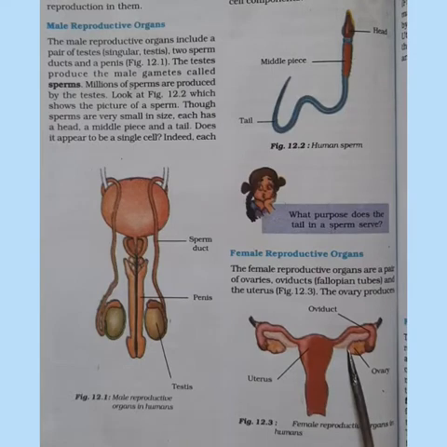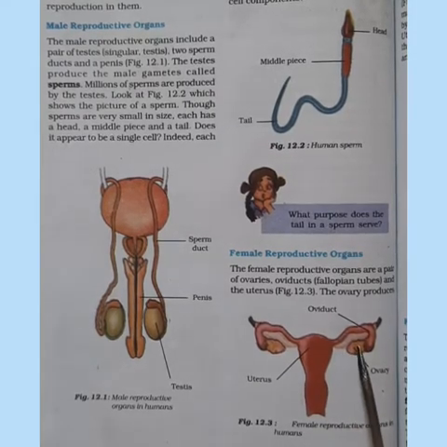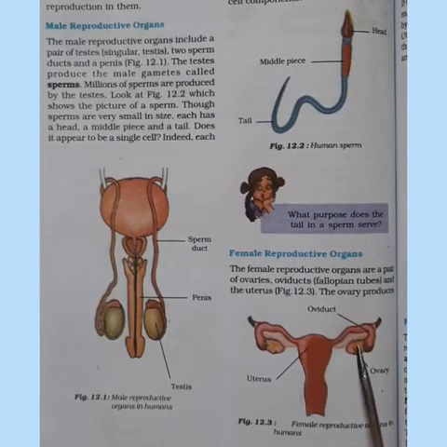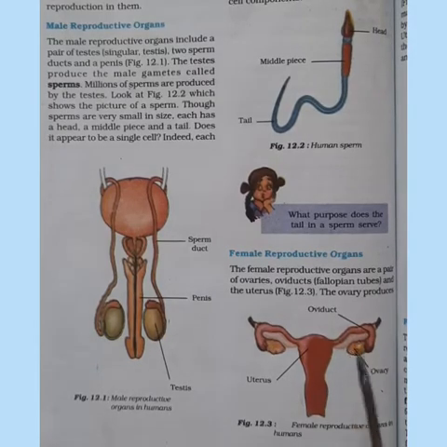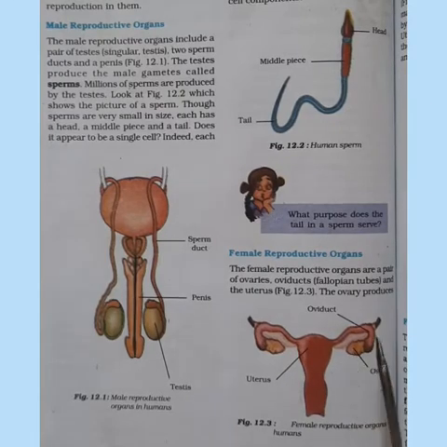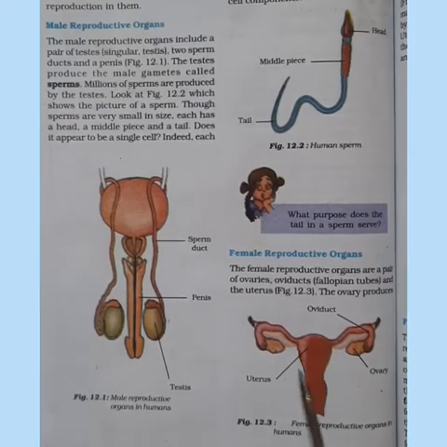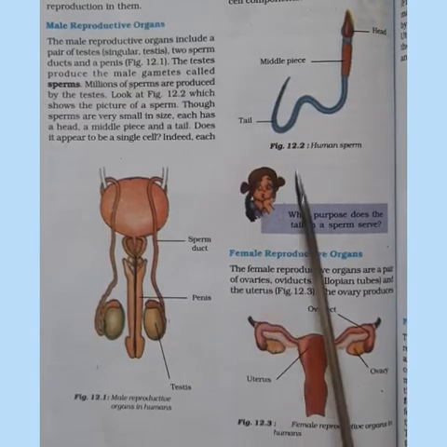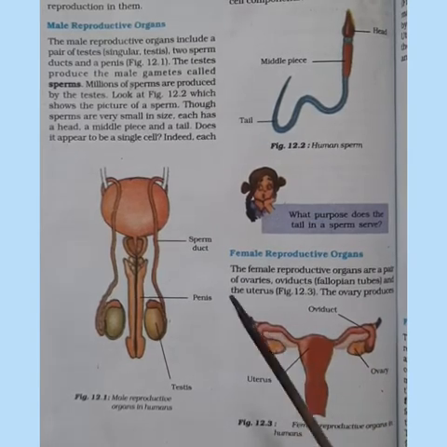In human beings, a single matured egg is released into the oviduct by one of the ovaries every month. So each month from one ovary, an egg will be released into the oviduct or the fallopian tube. The uterus is the part where the development of the baby takes place. So like the sperm, even the egg is a single cell.